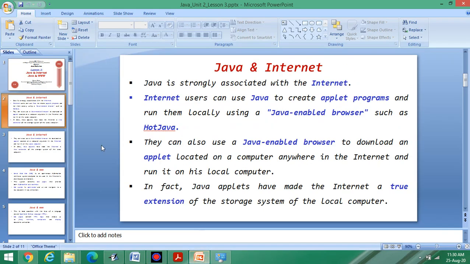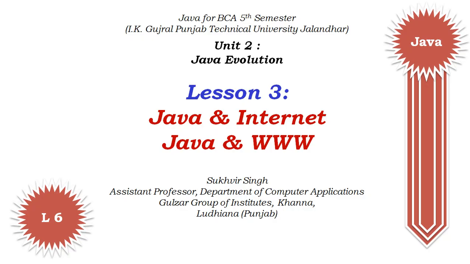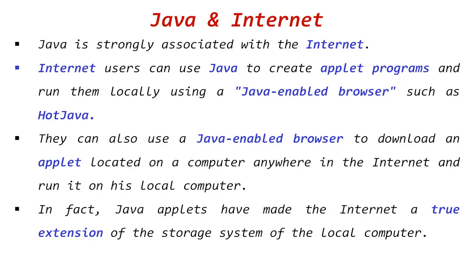The next one. Now the slide related to that. First one is Java and Internet. What is the connection between Java and Internet? Java is strongly associated with the Internet, because maximum contents are Java enabled contents on the web. Internet users can use Java to create applet programs.